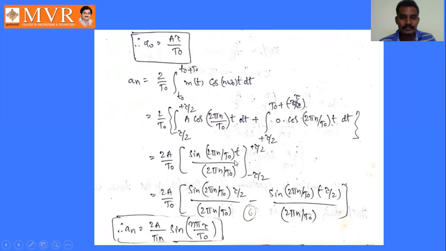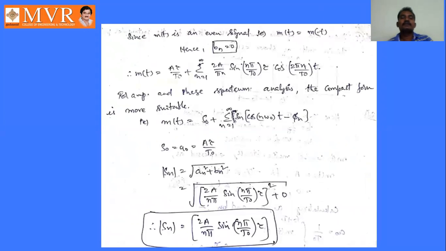Replacing t by tau by 2 and minus tau by 2 and substituting these values, we get an equal to 2A by n pi into sin of n pi tau by T naught.